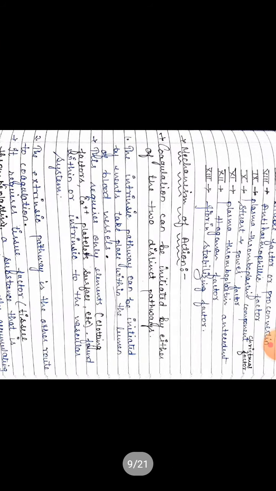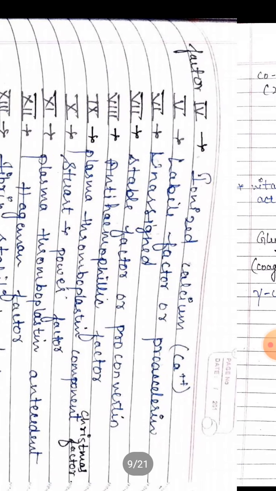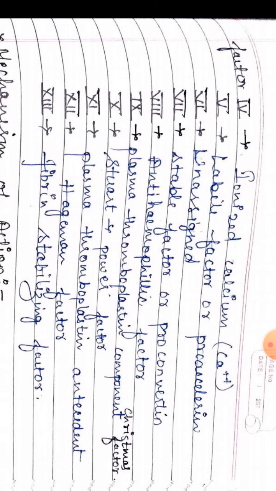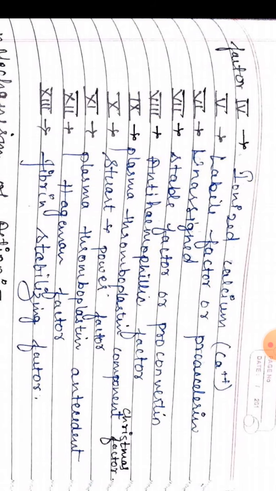Next factor is ionized calcium. This is the calcium which is used to control the bleeding. Next one is labile factor or proaccelerin. Next factor is accelerin. Number 7 factor is stable factor or proconvertin. Number 8 factor is antihemophilic factor.